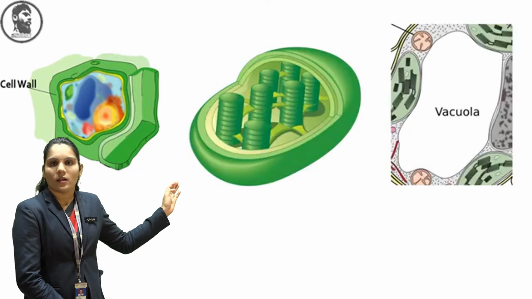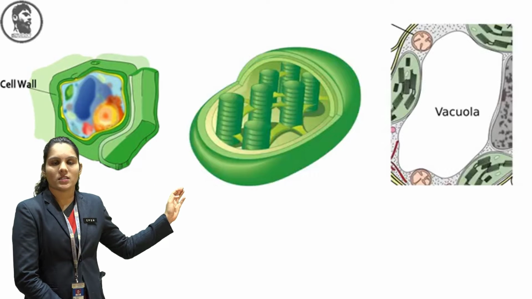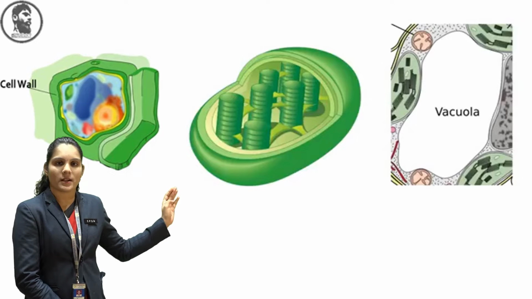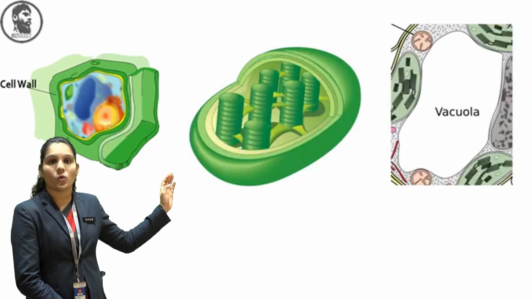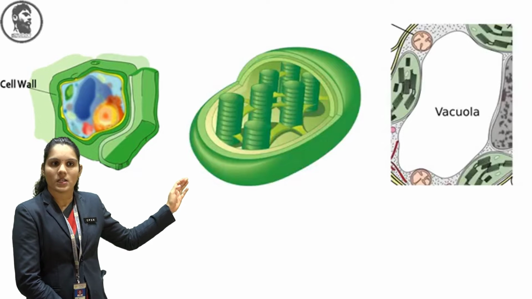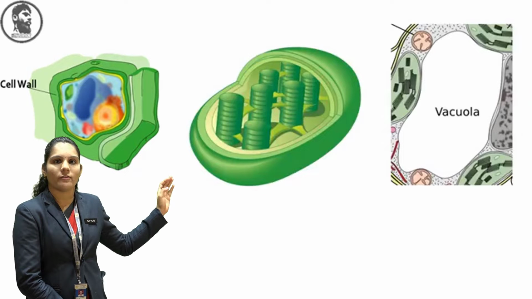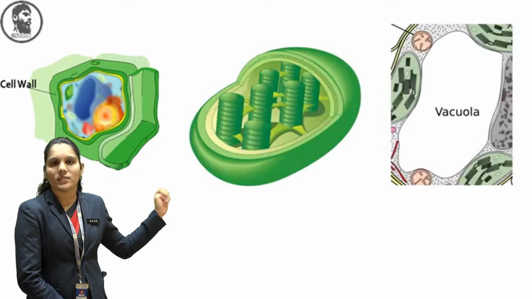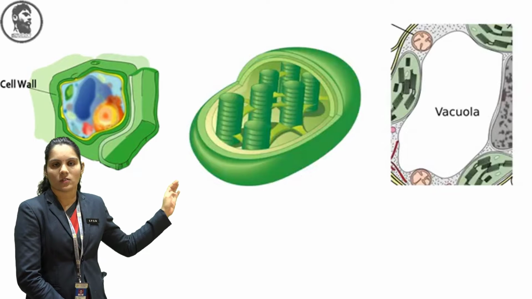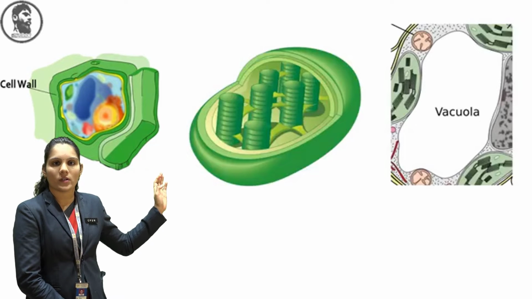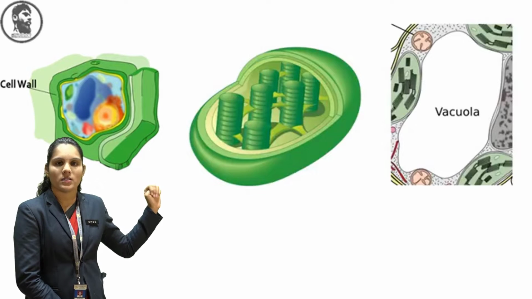See, the first organelle is the cell wall. It is present in a plant cell only. Next one is the plastid. Inside the plastid you can see the chlorophyll pigments are present. It is very helpful for the green plant for the photosynthesis process. And the third one is the vacuoles. Okay, so these three organelles are present only in a plant cell. They are not present in an animal cell.